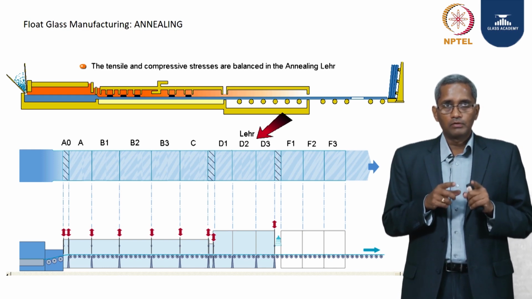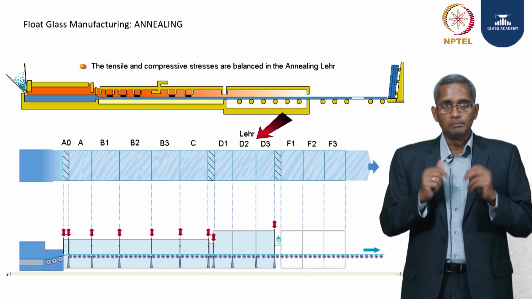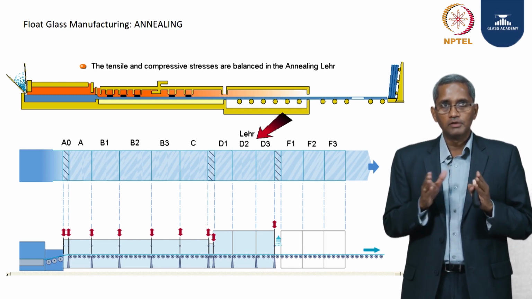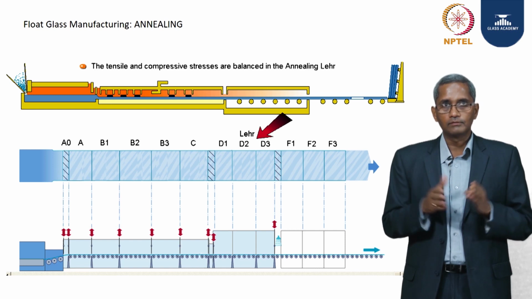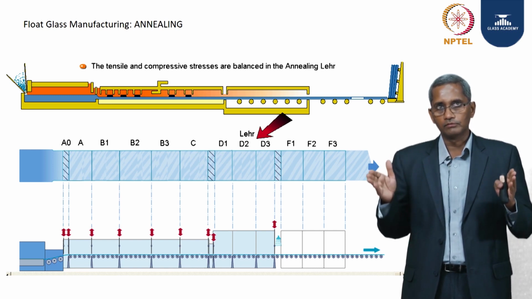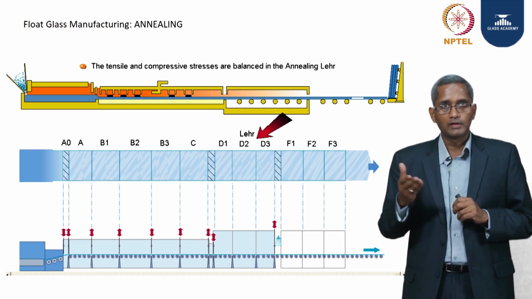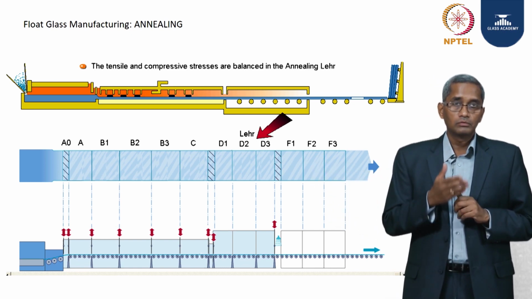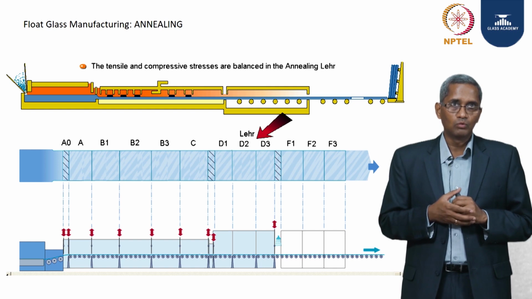And this 540 to 480 temperature range is actually cooled in the B zones. That is why you have a very, very long B zone, divided into, in some cases, bigger furnaces these days with 1000 ton capacity, for example, B1, B2, B3 and B4. So we have a very, very slow rate of cooling in the B zones.